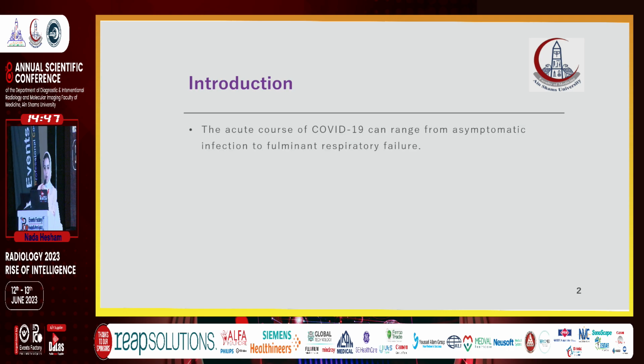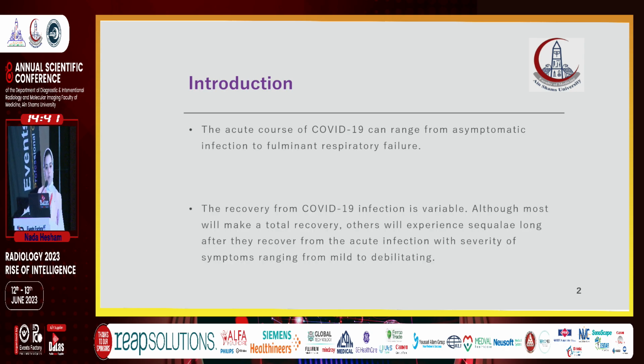The acute course of COVID-19 can range from asymptomatic infection to fulminant respiratory failure. The recovery from COVID-19 infection is variable. Although most will make a total recovery, others will experience sequelae long after they recover from the acute infection, with severity of symptoms ranging from mild to debilitating.